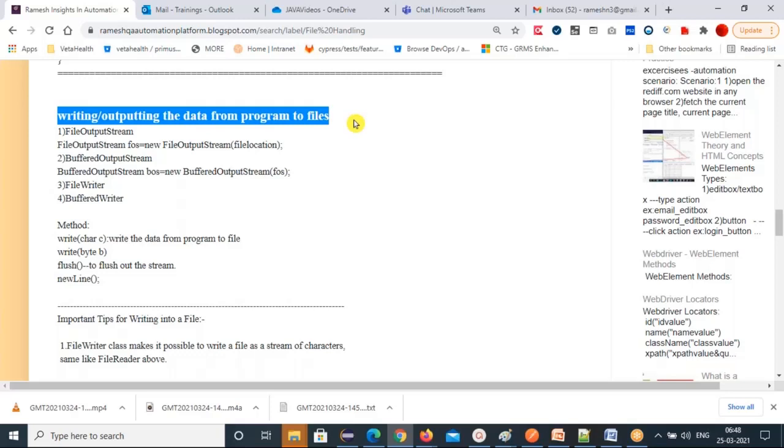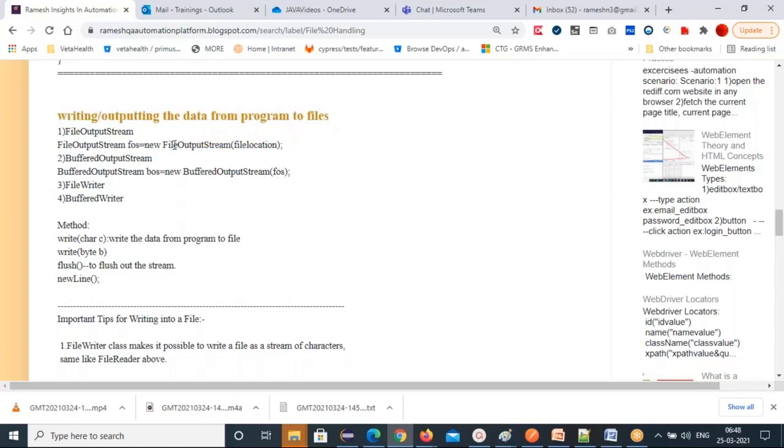No, sir. Basically, I'm using object creation and constructor only. These two I'm using and then calling the methods. Why do you need to create an object? There are non-static methods I need to use. If you want to use the non-static methods, I have to create an object. And these classes have parameterized constructors. Mandatory. You need to tell which file you want to read. If you're not telling, from where will it read? That's why we are using these constructors.